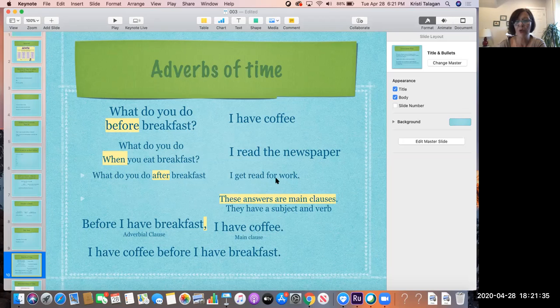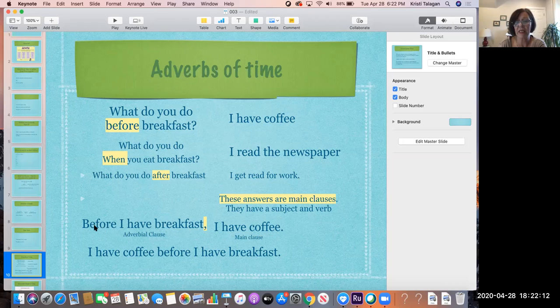Okay, so here, these are really main clauses. And so I have breakfast. Say here, what do you do before breakfast? So I have the adverb, before I have breakfast, comma, I have coffee. Now this is a complete sentence, a noun and verb and an object.